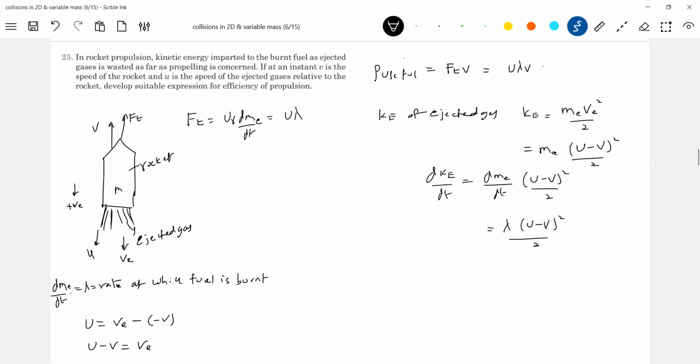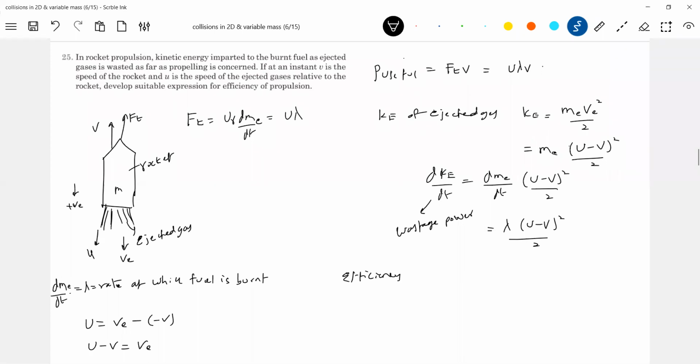Fine. Now what is this dKE by dt? Wastage of power or energy. Any use of this ejected gas? Nothing, no? That much power will be lost here. So then how do we define efficiency?